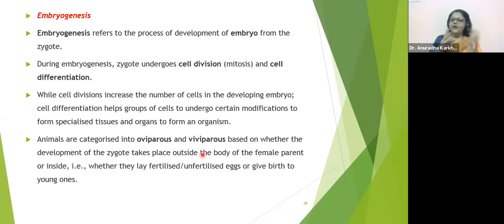Okay, because many a time, when I ask this question, I always get these types of responses, 50-50. So I just wanted to make this very, very clear to all of you that the bird's eggs which are eaten or which are seen, they are laid. You might even have seen the crow's eggs being laid somewhere. So those all are fertilized eggs. Okay? And viviparous, we all are viviparous. We give birth directly to our young ones. This is viviparous. Okay.